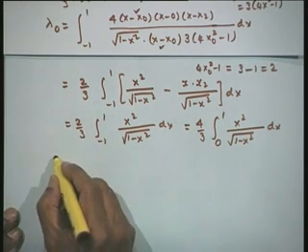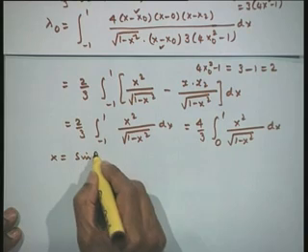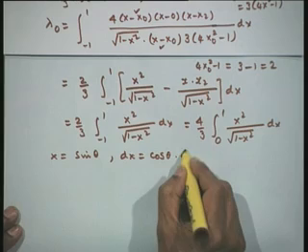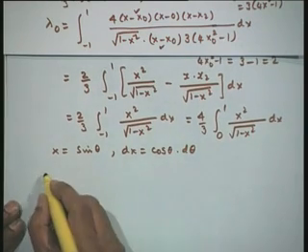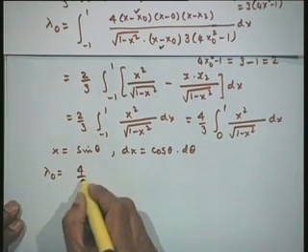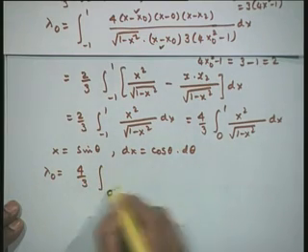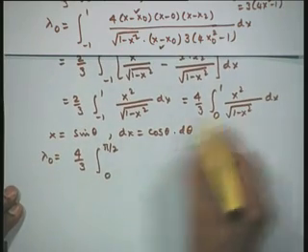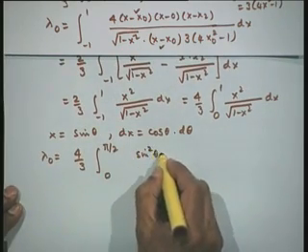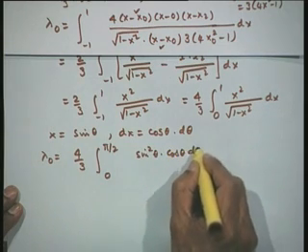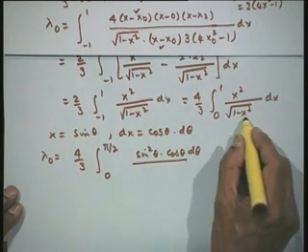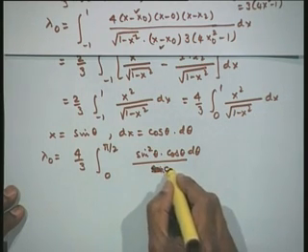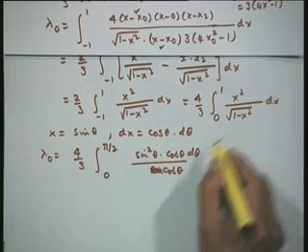So, let us use our standard substitution, x is equal to sin theta. Then we have dx is equal to cos theta d theta. So this integral simplifies to 4 upon 3, where theta is equal to 0 since sin 0 is 0, and when x is 1, theta is equal to pi by 2. x squared is sin squared theta, dx is cos theta d theta, and 1 minus sin squared is cos squared, under root of this is cos theta.